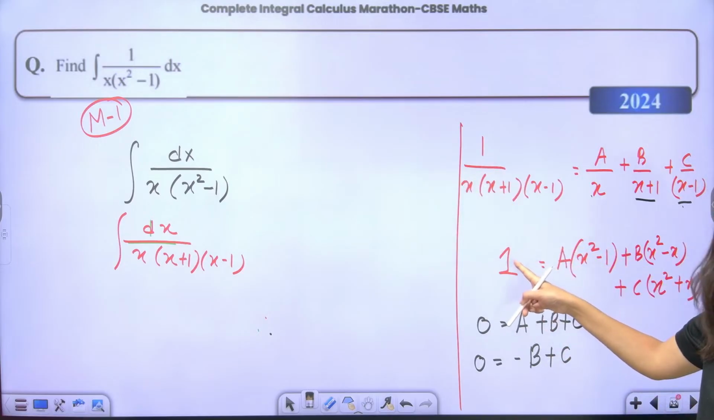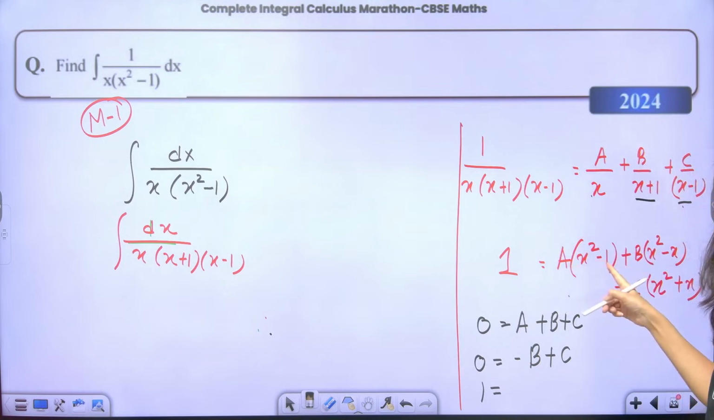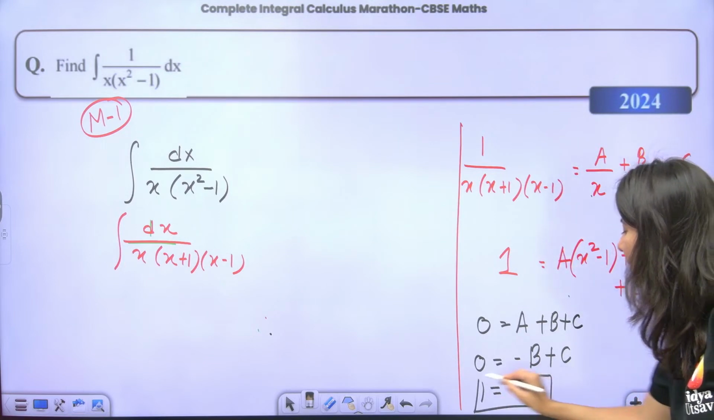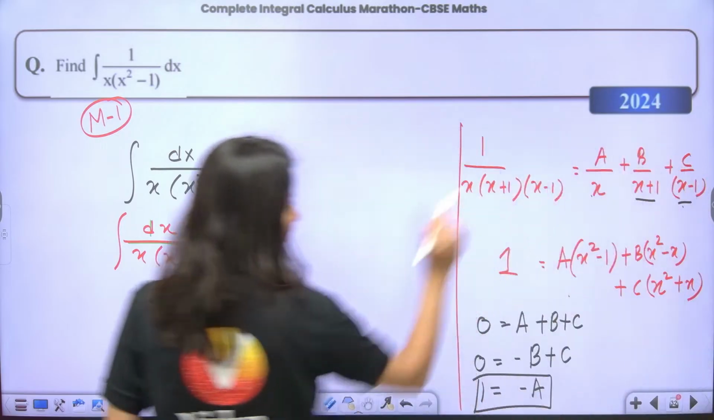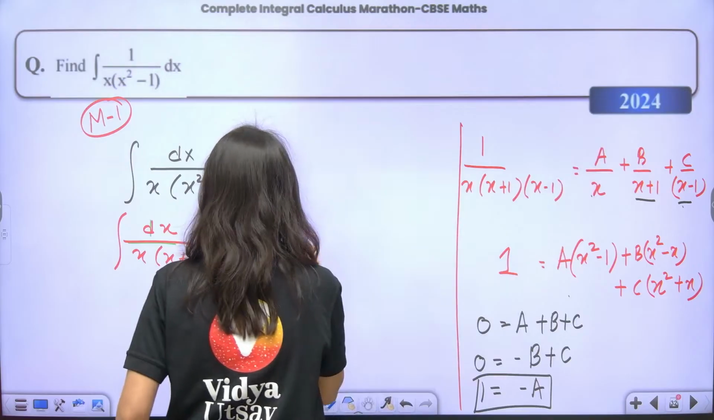On the left hand side, you can see a constant term which is 1. On the right hand side, only constant term is minus a. So a is coming out as minus 1. Right? A is coming out as minus 1. So this is a is minus 1. So minus 1 by x.